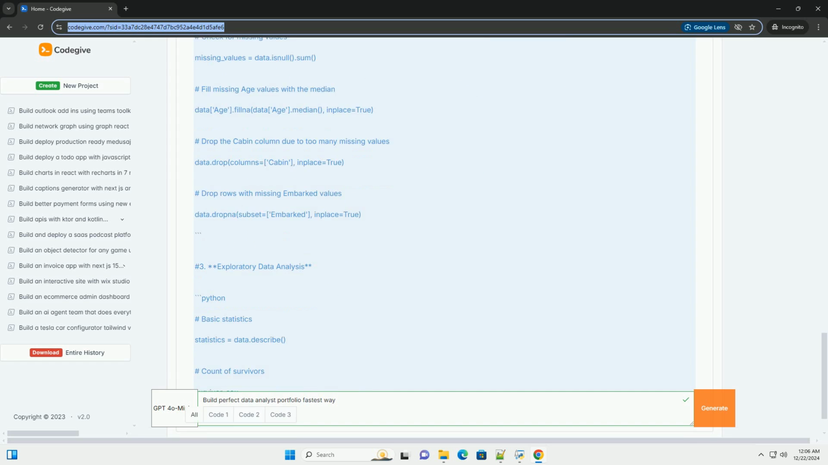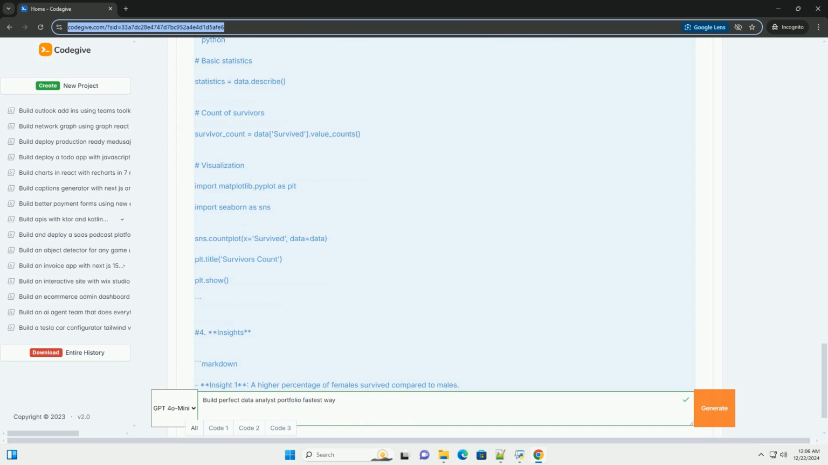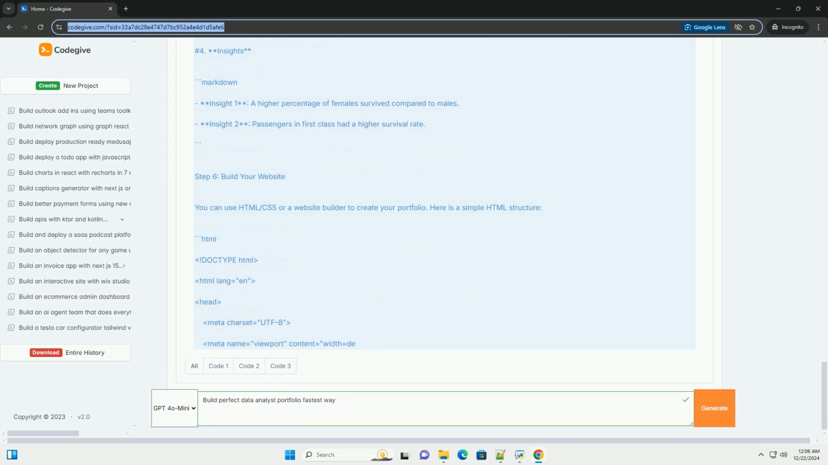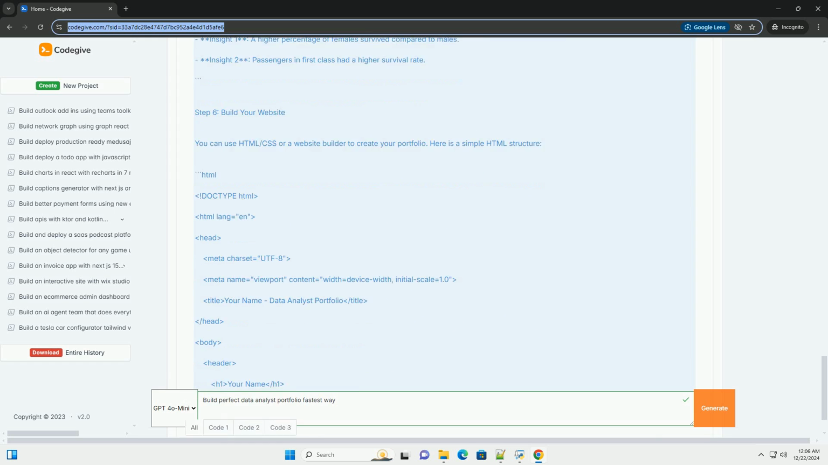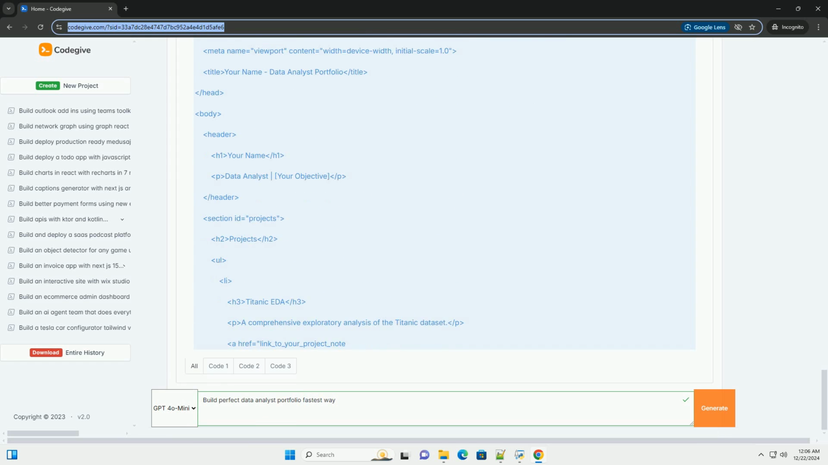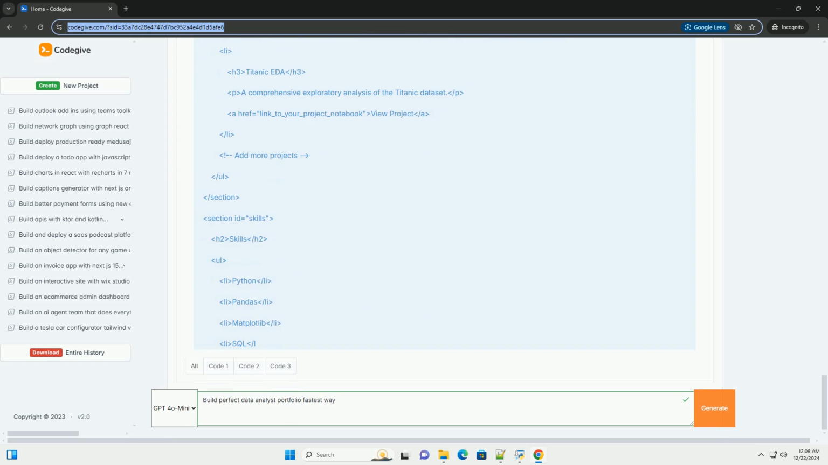Step 1. Define your portfolio structure. Your portfolio should have the following sections. 1. Introduction, a brief introduction about yourself, your background, and your objectives. 2. Projects, a showcase of your best projects.